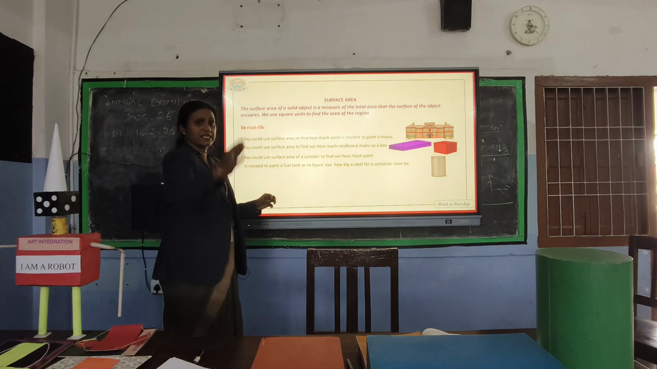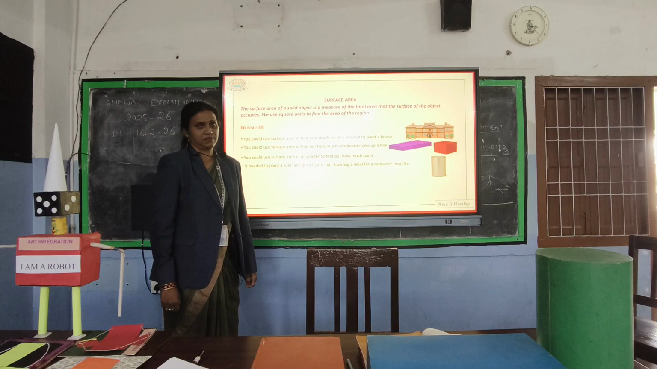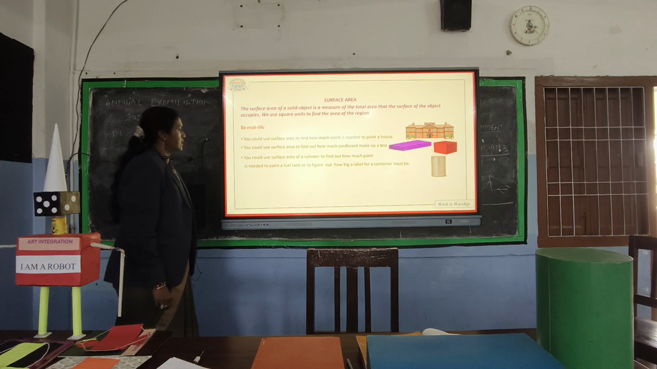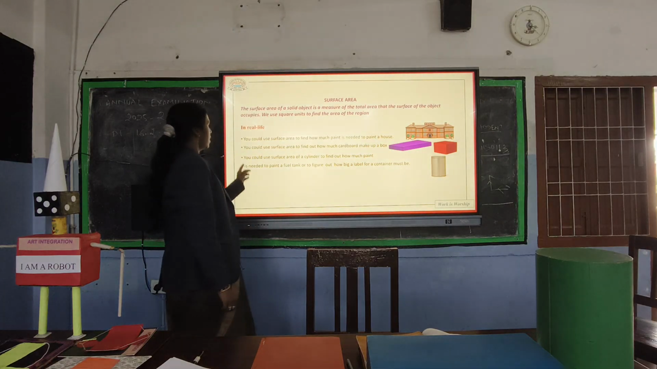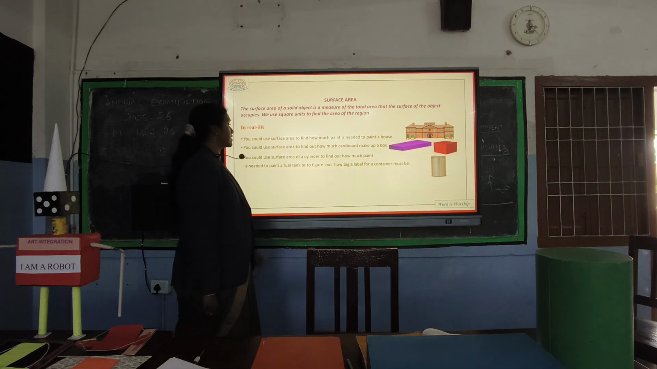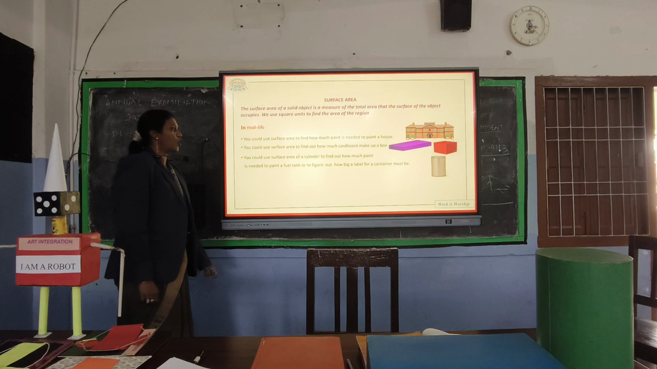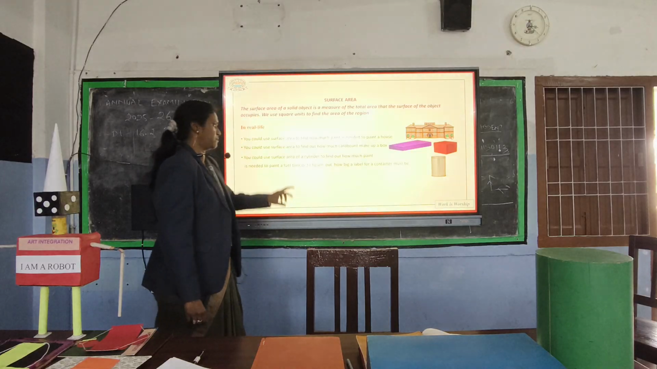Yes, sit down. Next. You could use surface area to find out how much cardboard makes up a box. Also, you find the surface area of a cylinder to find out how much paint is needed to paint a fuel tank or to figure out how big a label for a container must be.